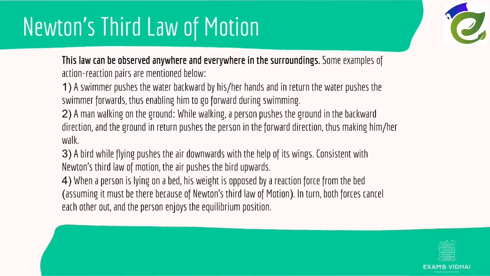Similarly, when a person is lying on a bed, his weight is opposed by the bed. Therefore, both forces cancel out each other, and the person stays in the equilibrium position. Therefore, FAB is equal to minus FBA, and the equilibrium is satisfied. Therefore, the bed doesn't break and the person lying on the bed doesn't fall. Thus, Newton's third law of motion is satisfied.